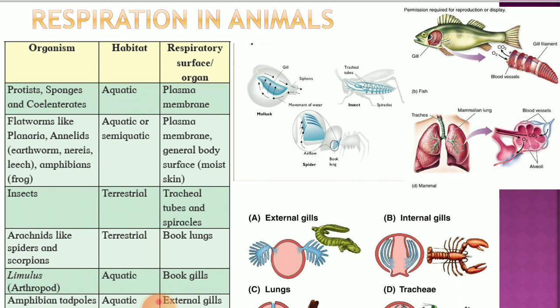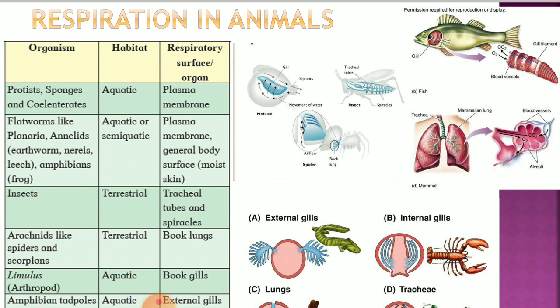So depending on the arrangement or complexity or organization as well as their habitat where they live, the respiratory surface area differs. So certain parts of the body have become specialized into different types of respiratory organs. They may show the simple plasma membrane in case of the amoeba, but as the complexity increases, there will be a modification in the respiratory surface. So first we will discuss this table. In the table there are three columns you can make out: organism, habitat and respiratory surface.